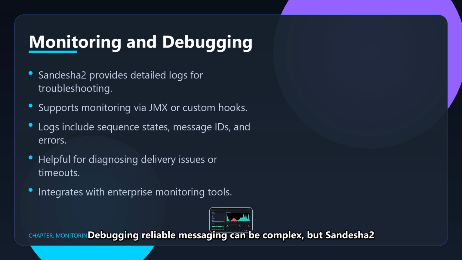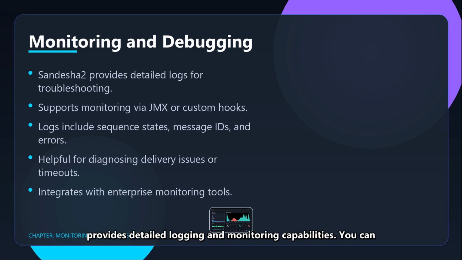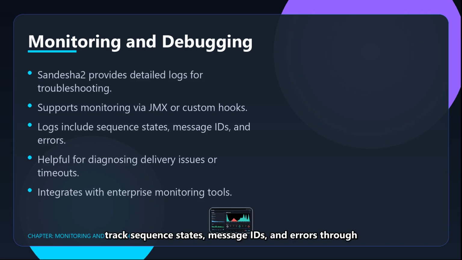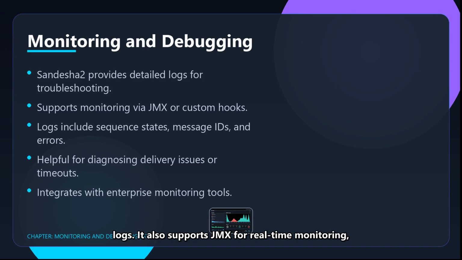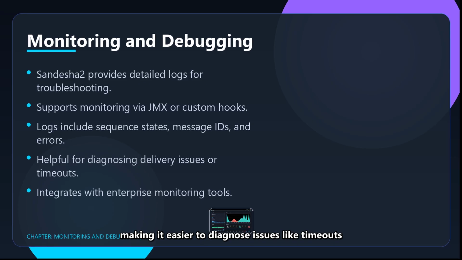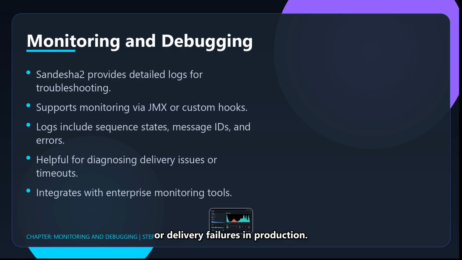Debugging reliable messaging can be complex, but Sandesha2 provides detailed logging and monitoring capabilities. You can track sequence states, message IDs, and errors through logs. It also supports JMX for real-time monitoring, making it easier to diagnose issues like timeouts or delivery failures in production.